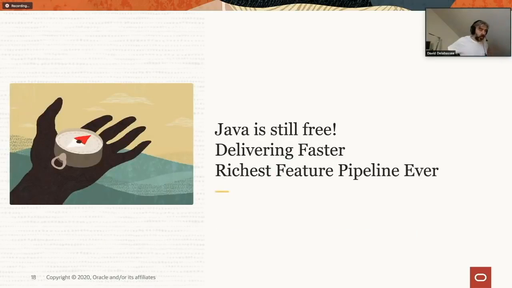It's a very interesting time for Java because we clearly have a very rich pipeline when it comes to features. Why?